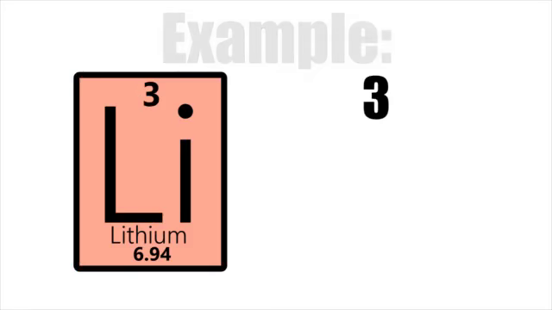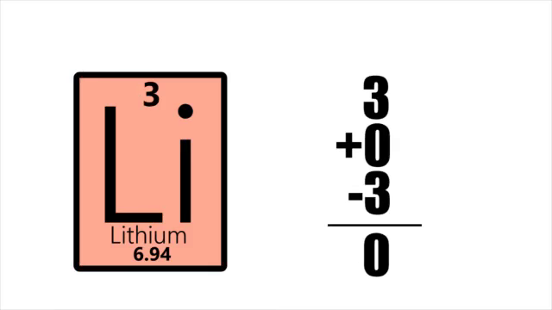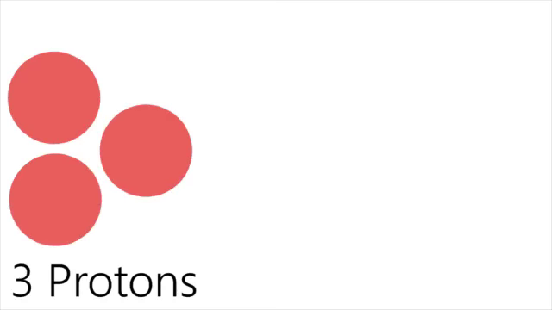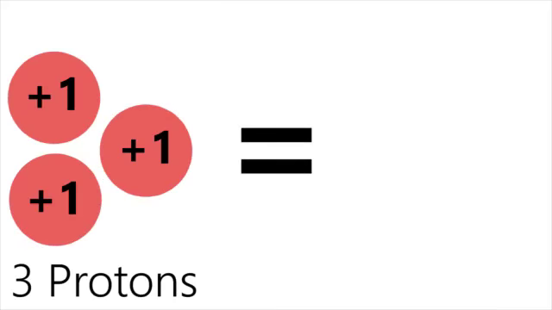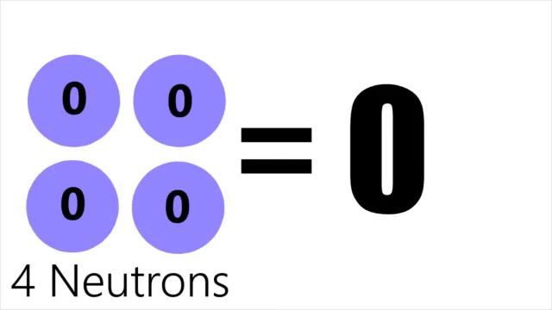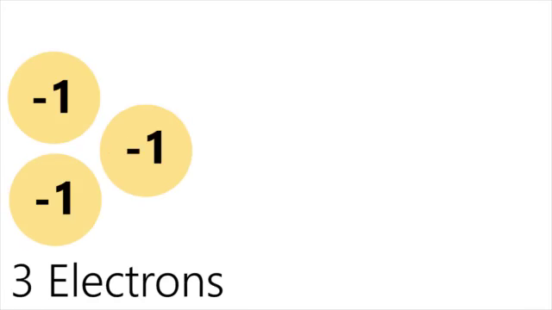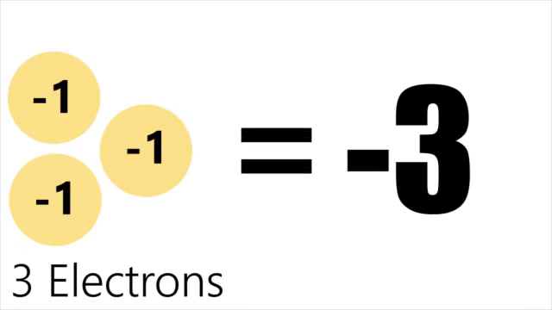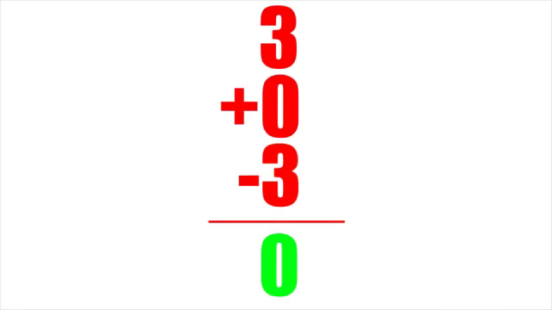It can be better understood when we take, say, lithium, for example, and add up the combined charges of its protons, neutrons, and electrons. Lithium has 3 protons, each having a charge of positive 1, so we can place positive 3 in our problem. Lithium also has 4 neutrons, but since neutrons don't have an overall charge, they don't have any real value. So, let's add 3 plus 0. Finally, we have electrons. Since lithium has 3 electrons and electrons have a charge of negative 1, we can subtract 3 from our current equation. Now, we can determine the overall charge of an atom with some basic math. 3 plus 0 equals 3, 3 minus 3 equals 0.